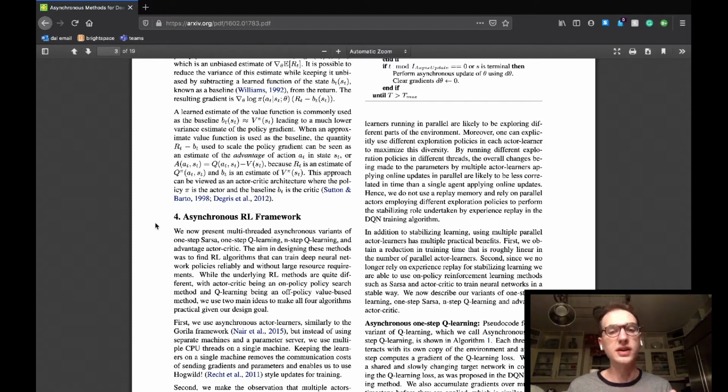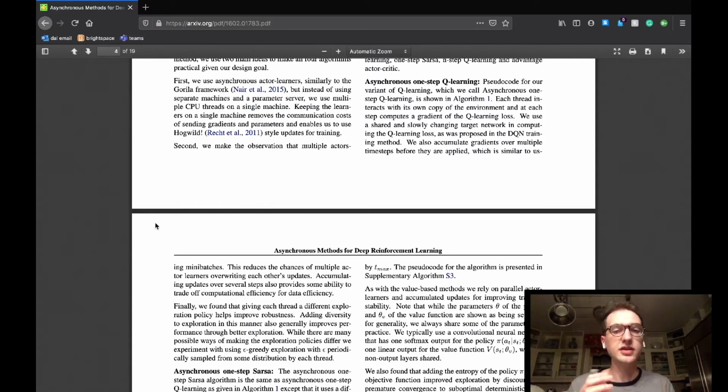As we saw in the last video, this was the issue that Experience Replay corrected, and is necessary here as this asynchronous framework is trying to replace Experience Replay to fix the problems that Experience Replay itself causes. Thus, Experience Replay is not used in these actor learner agents. This elimination of Experience Replay will also make training more efficient, as well as allow the use of on-policy algorithms such as SARSA.